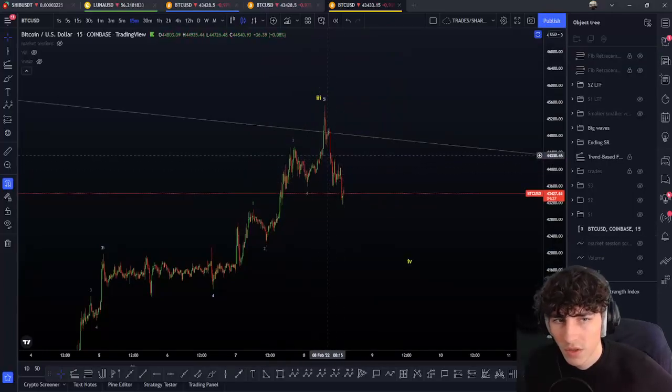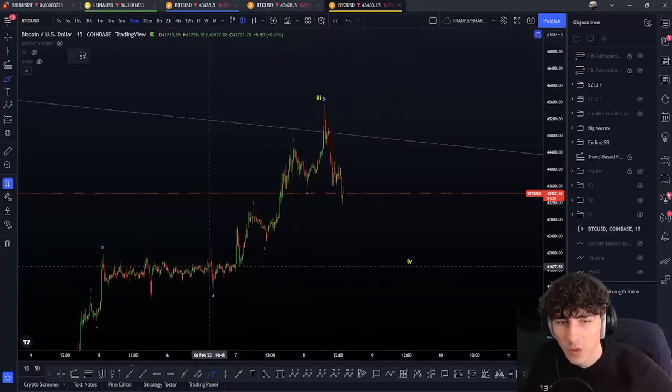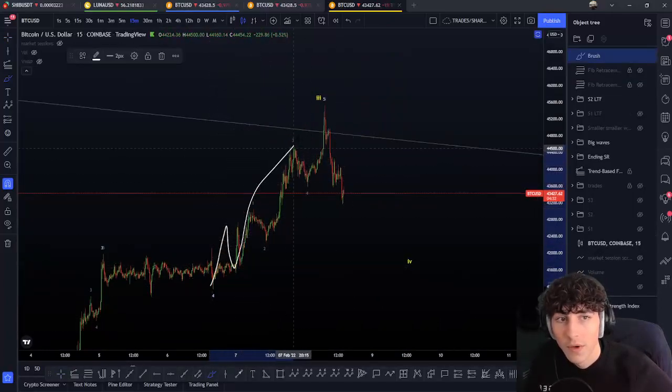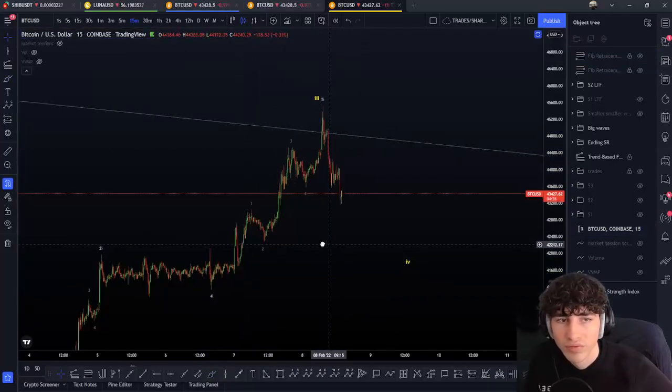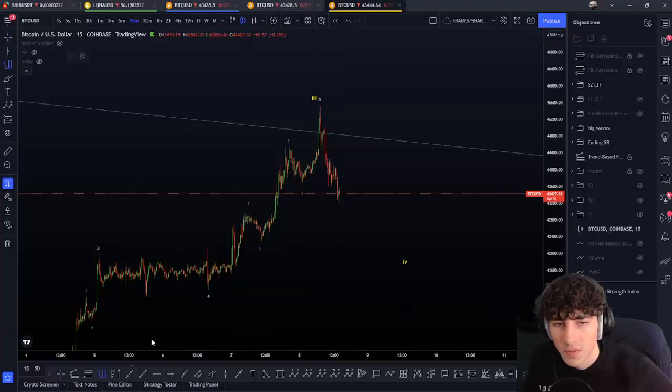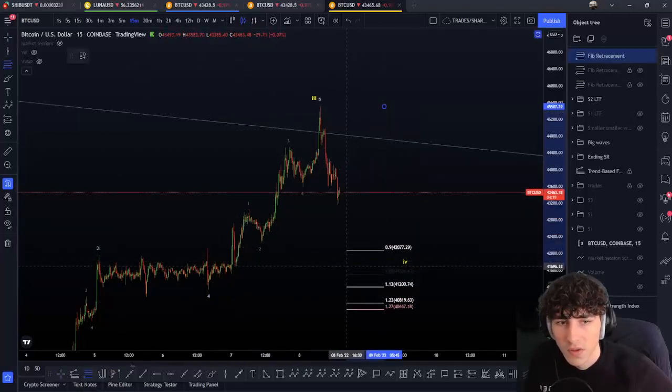So here we have the possibility of 5 waves. Now we still have the possibility of being in a bigger wave 1, 2, 3, 4, and we're going to do a 5 after that. We did the retracement here. If that was a wave 1, 2 here, it is a 61 point. After a 61 point, we can expect to retrace only 23.6 or 38.2.